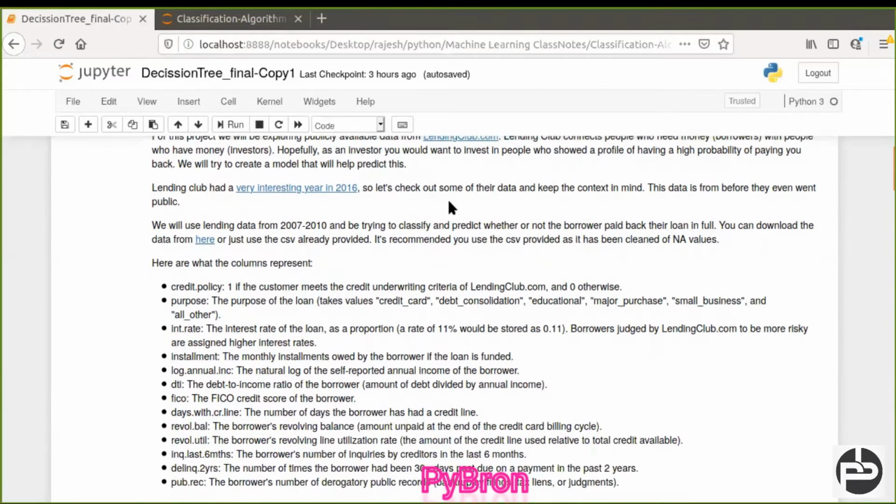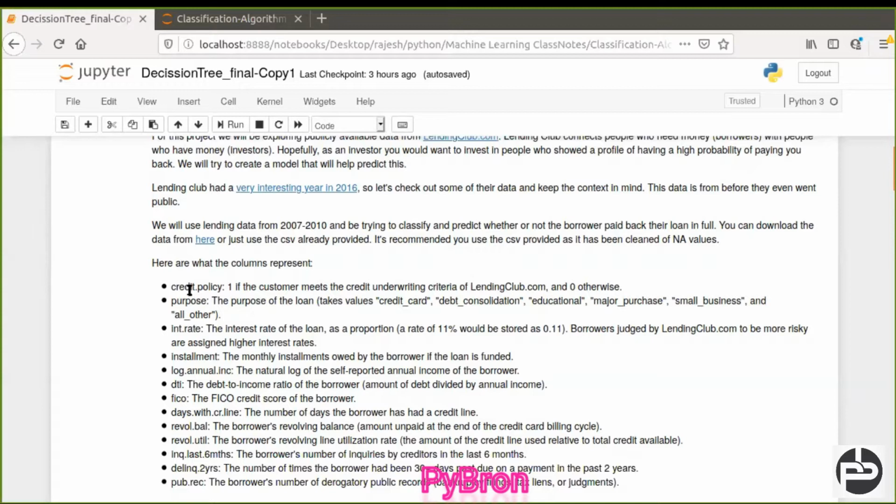We have some features, like credit policy: one if the customer meets the credit underwriting criteria of lendingclub.com, and zero otherwise. Suppose you want to take an online loan. What are they going to check?